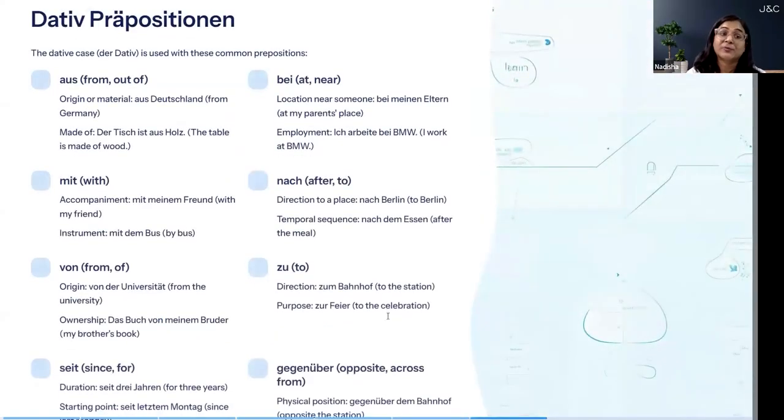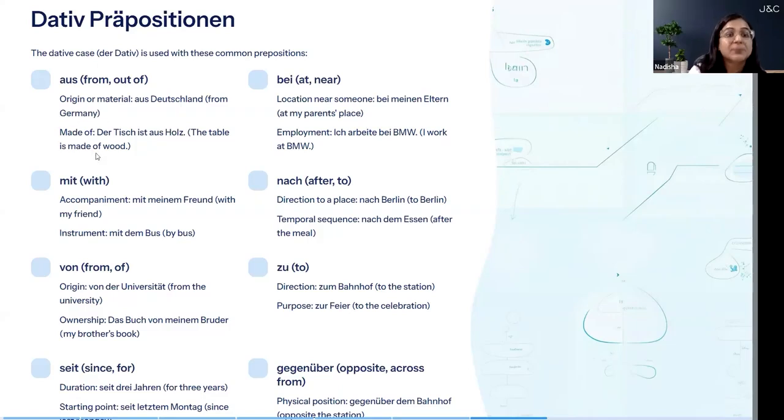Now these are the dative prepositions. Okay, aus means from or out of. Okay, aus, I come from this place, or something is made up of or out of. Okay, so if it is origin or material, for origin we can use this example, "aus Deutschland," which means from Germany. You can say aus Noida, aus Bangalore. So from Noida, from Bangalore. Okay, for origin, for place.